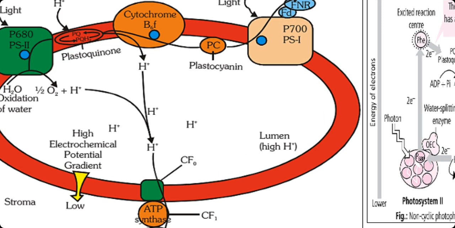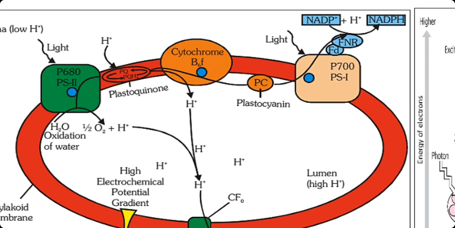Now you can observe the plastoquinone, how it is behaving. It is accepting the electron and it is also accepting one proton from the stroma. So ultimately, it is a carrier for electrons as well as protons. So now plastoquinone is reduced. Now while it is oxidizing, it donates the electron to the cytochrome b6f complex along with its proton.